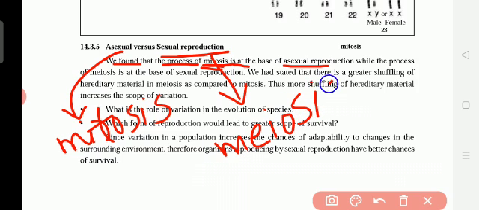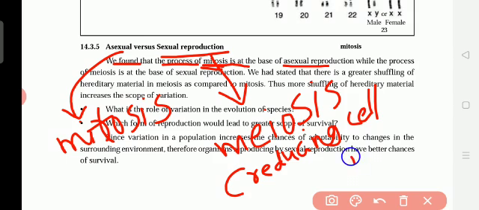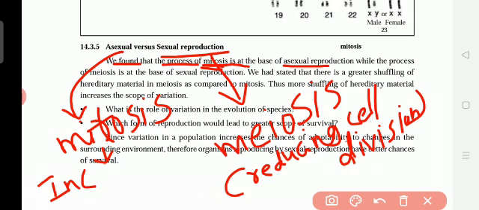Meiosis means reducing or decreasing the cell division. And mitosis means increasing the cell division.